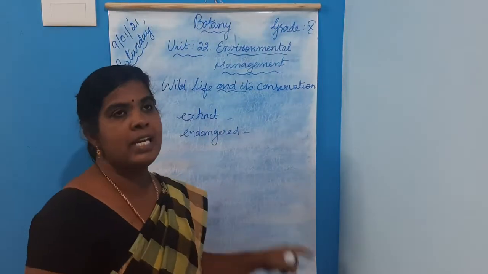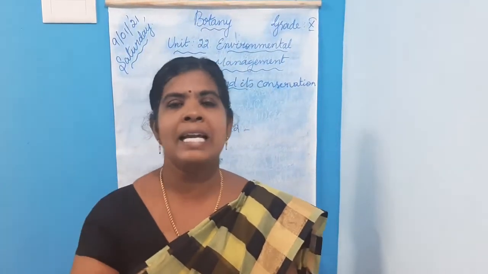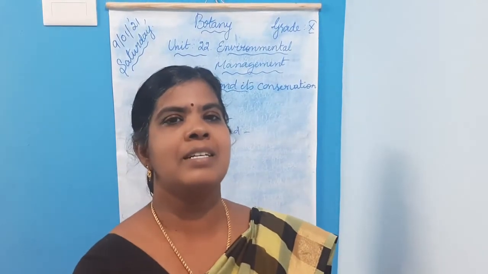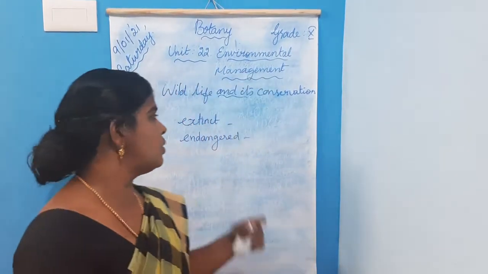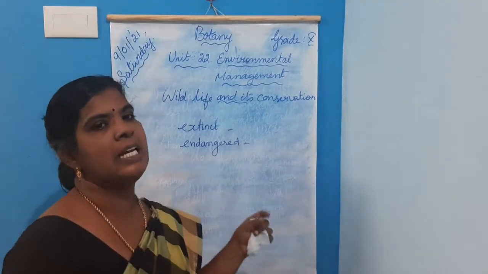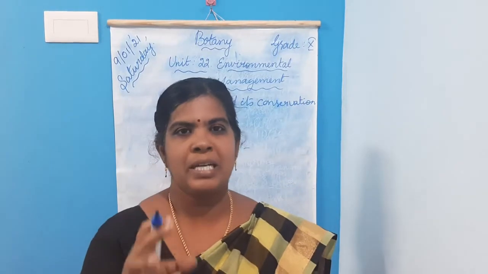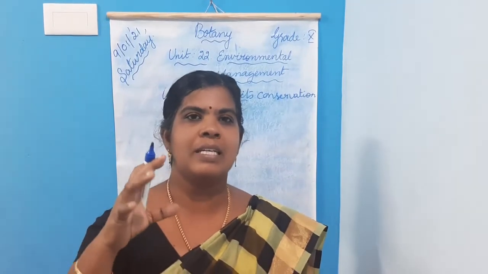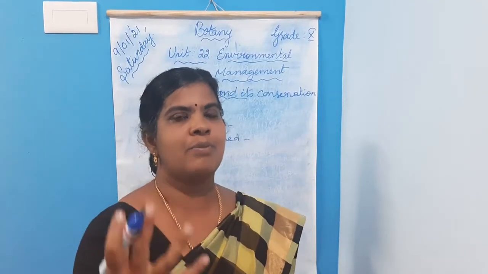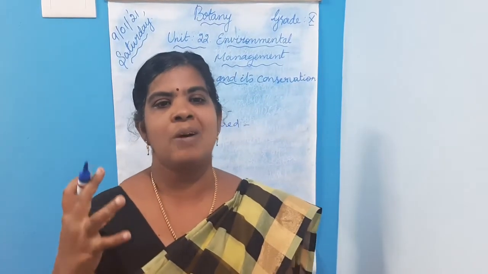So to overcome all these problems, extinction and endangerment, wildlife has to be protected, isn't it? So certain parks and sanctuaries are established to protect the wildlife.